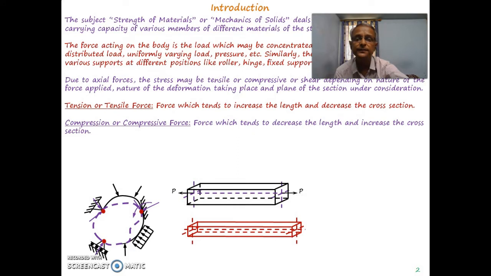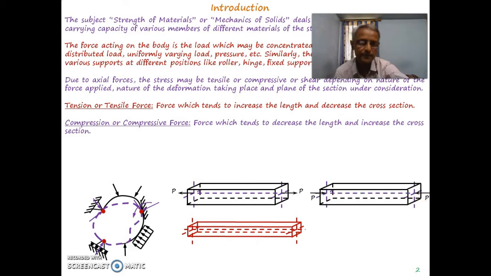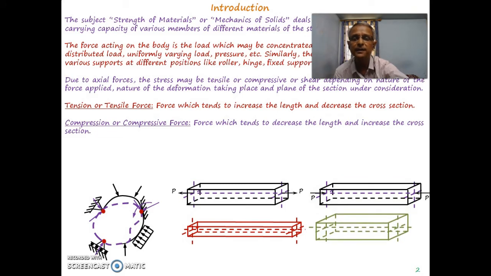Opposite to that, if the force tends to decrease the length and increase the cross section, the force system may be something like that shown in this particular diagram. There will be a decrease in the length and an increase in the cross section. So that particular force is called a compressive force.